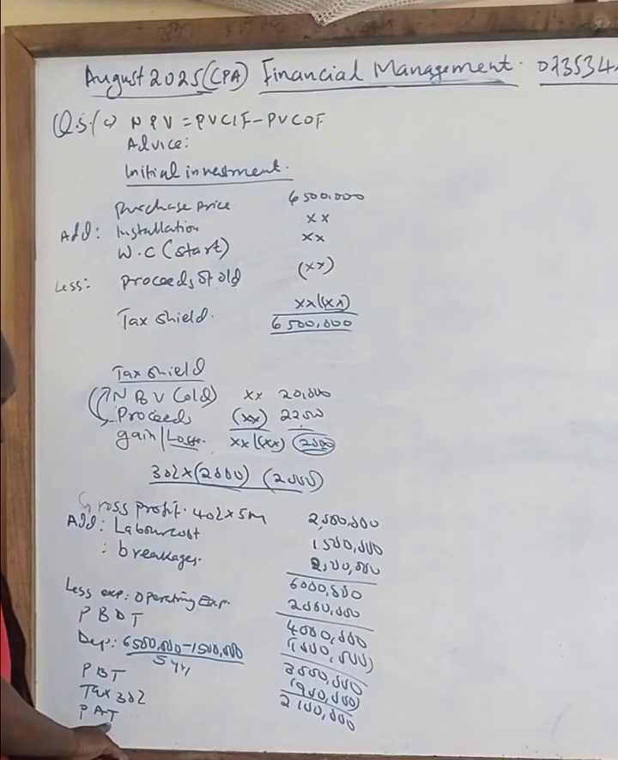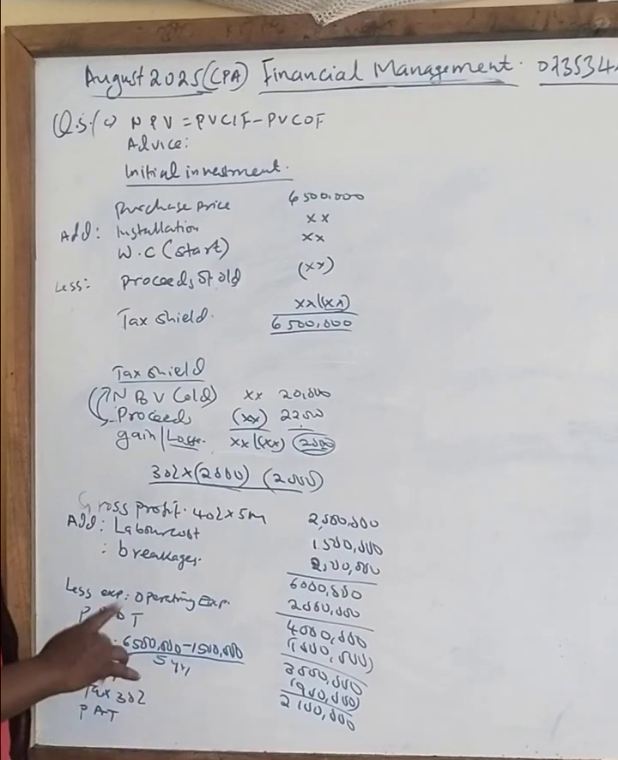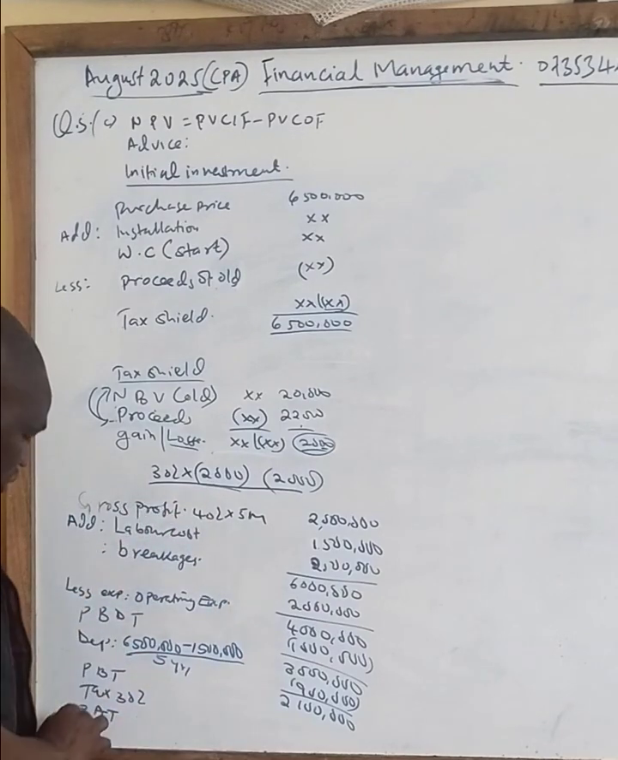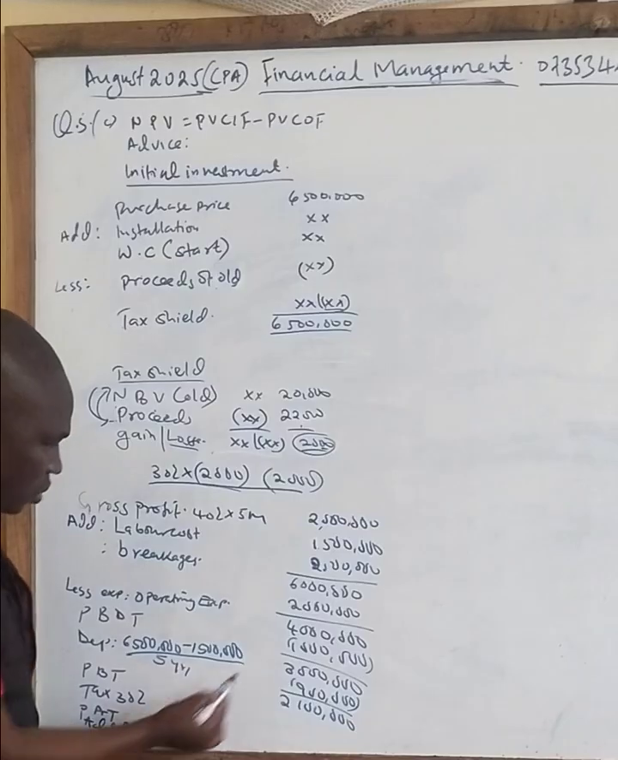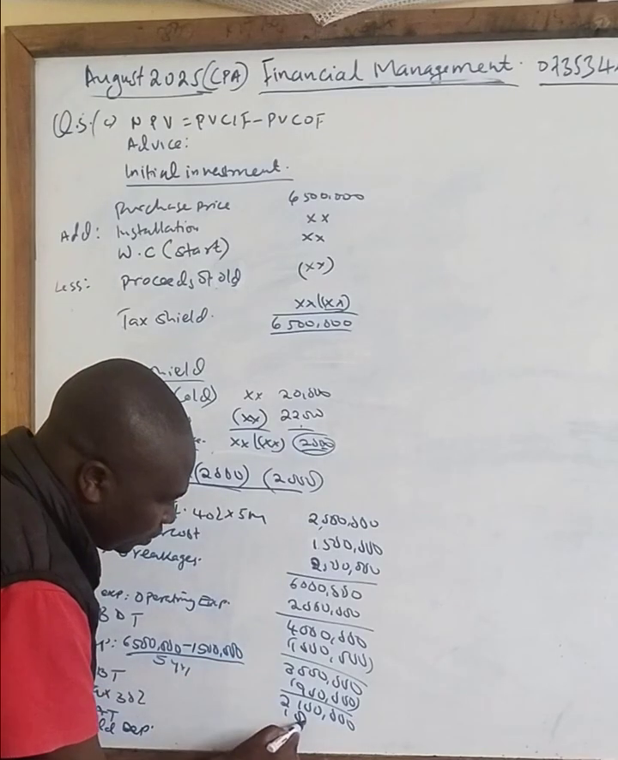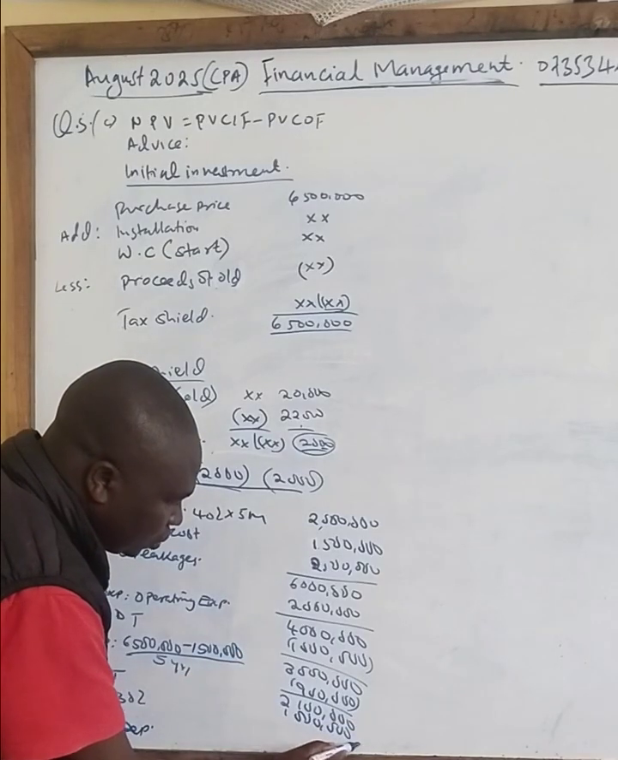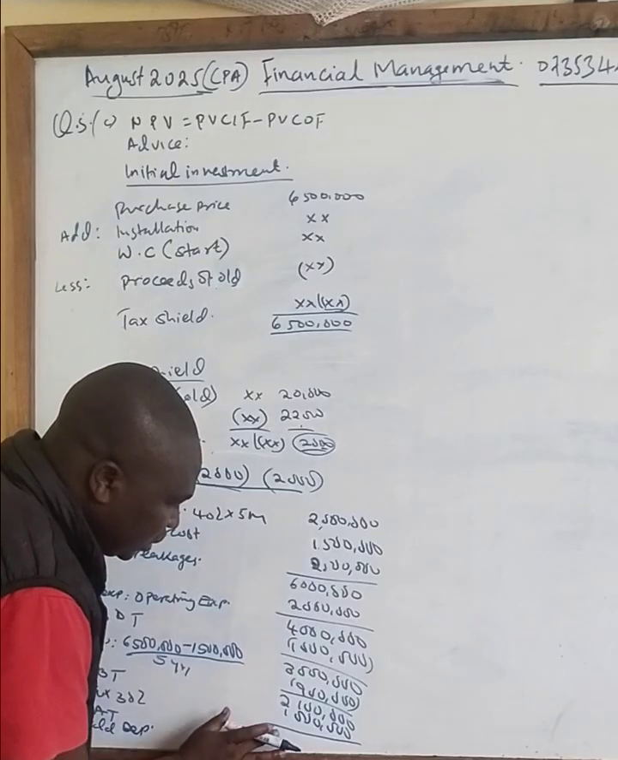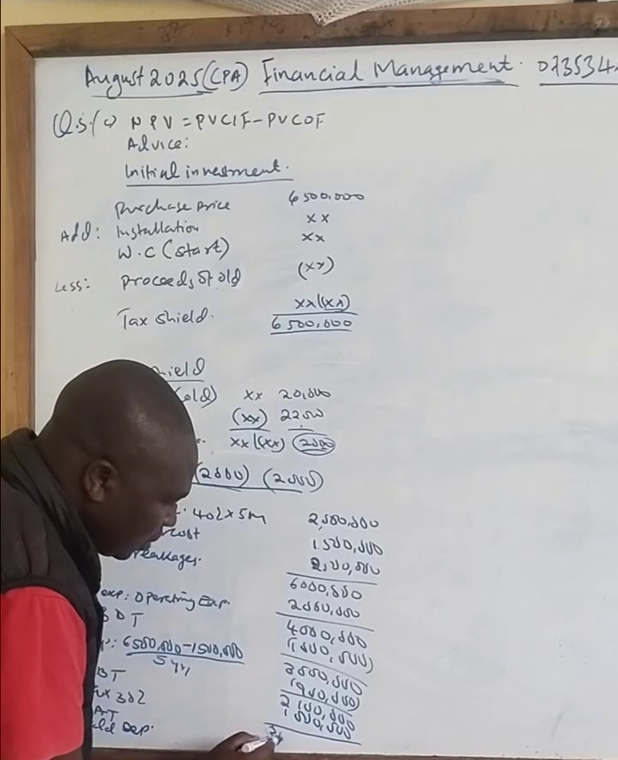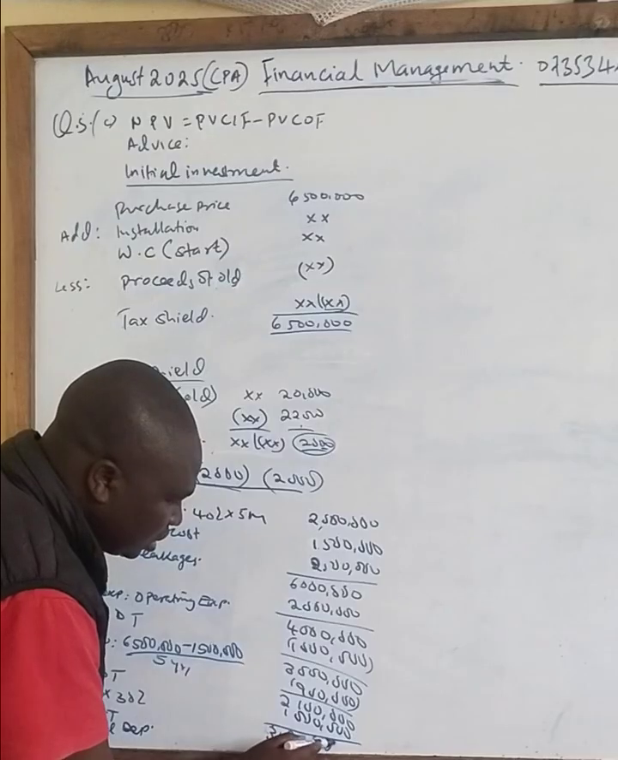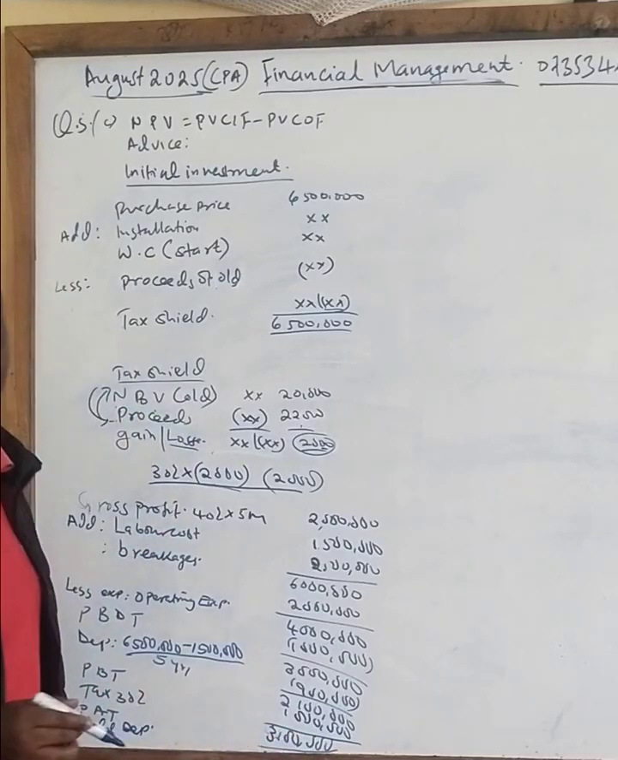Now, because this replacement value, we use the cash flow, not the accounting profit. This one, profit after tax, is accounting profit. So we don't need the accounting profit, we need the cash flow. Which means we add back our depreciation, which was 1 million there. So your cash flow is 3,100,000.